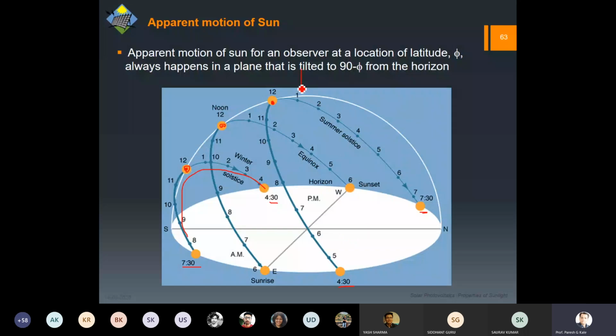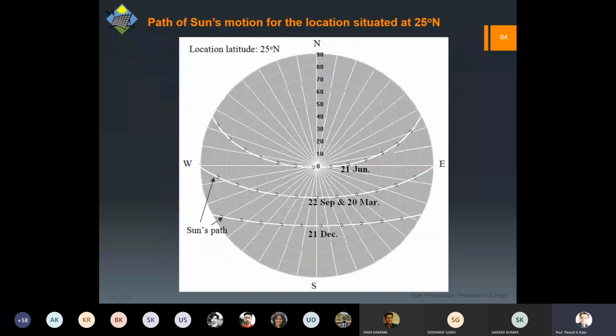The same thing we can see from the top, so that you can have a different idea. Suppose we are located at 25 north, so roughly near the Tropic of Cancer, or near Rourkela, or Bhopal or Gujarat, whatever you are talking about. You can see here that the sun will be most of the time in the southern hemisphere, and hardly is it going to cross the Tropic of Cancer, because that is the maximum point. It will go a bit beyond because it is 25 north.